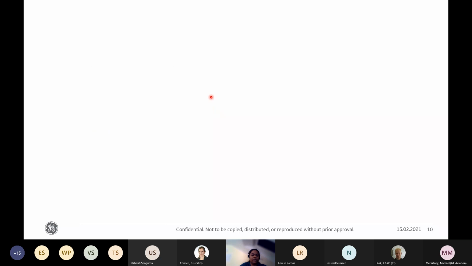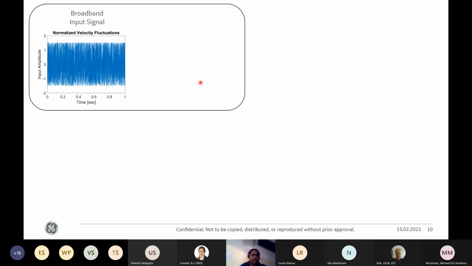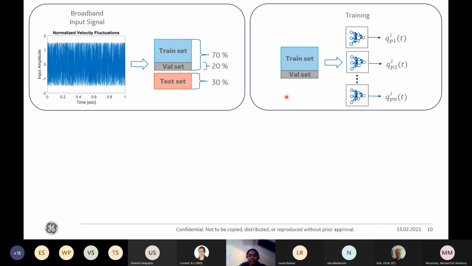Let's look at how the training happens for the neural network model. Given the broadband input signal, we split it into a training set and a test set. The training set is further divided to create a validation set. Using the training and validation set data and varying the hyperparameters, we train different models.